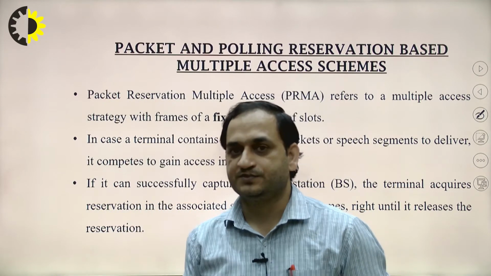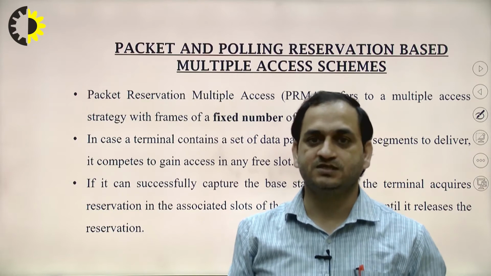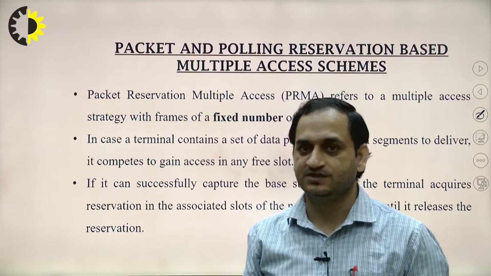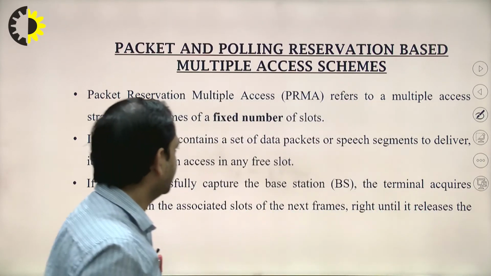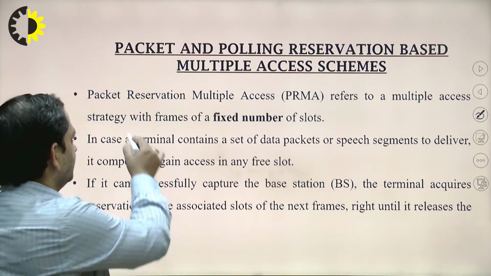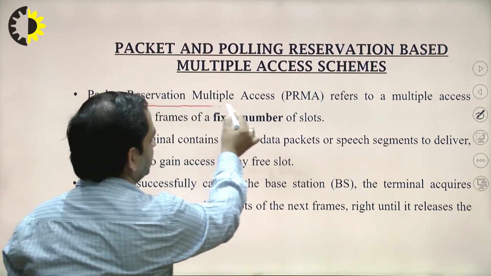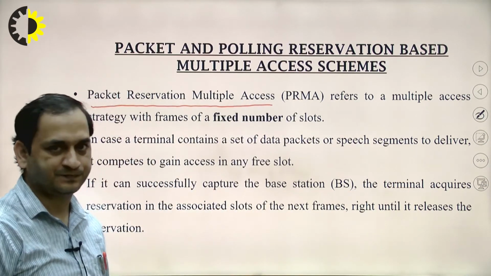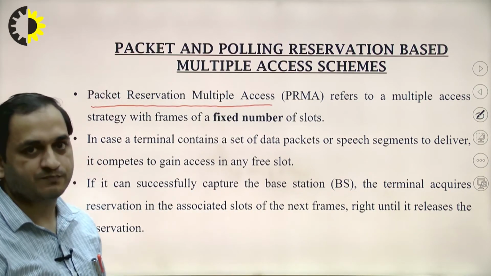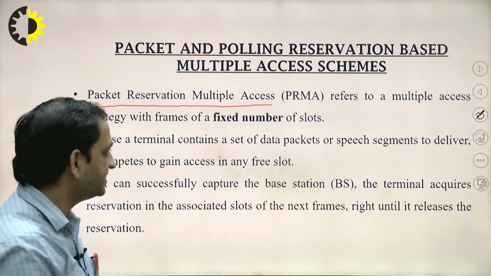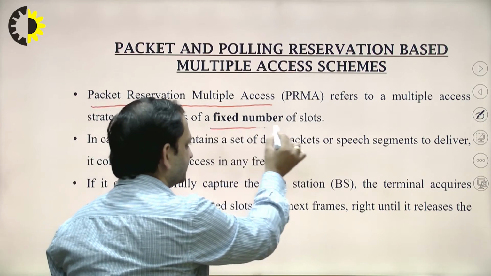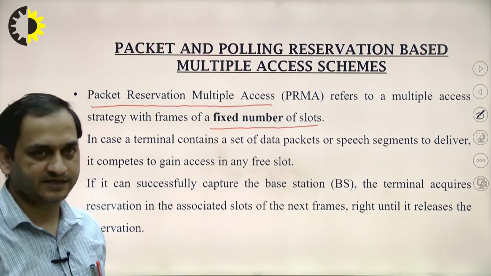In PRMA, the slotted time frame is used. The full form of PRMA is Packet Reservation Multiple Access, which refers to multiple access strategies with frames of a fixed number of slots, right?